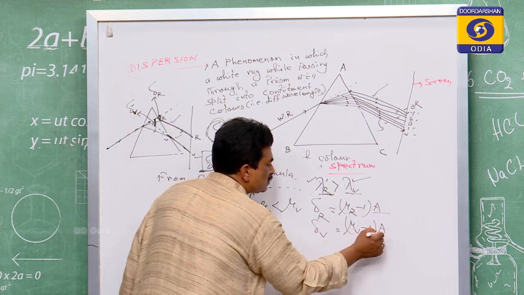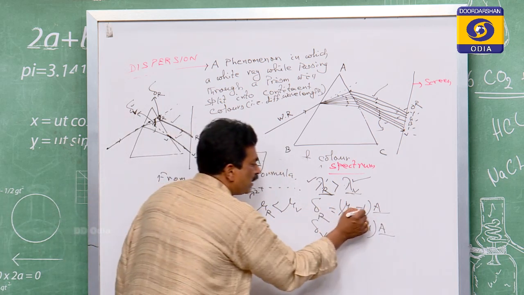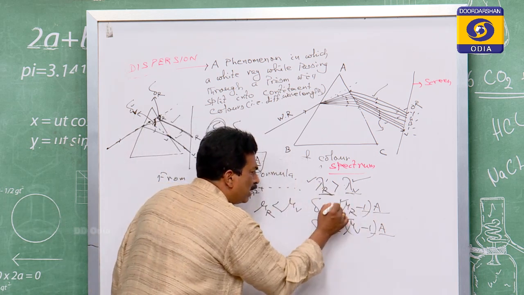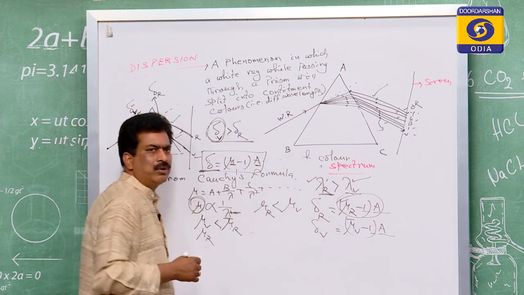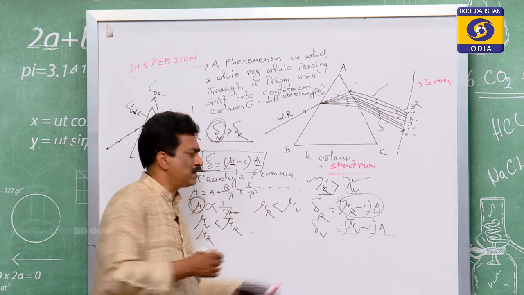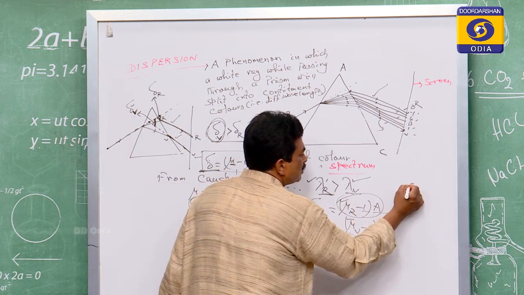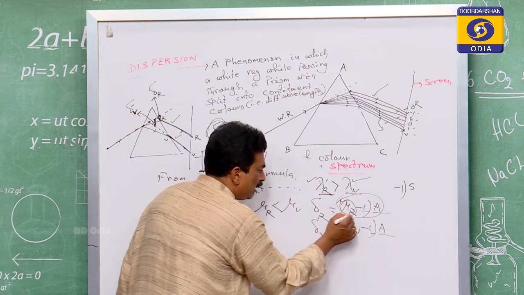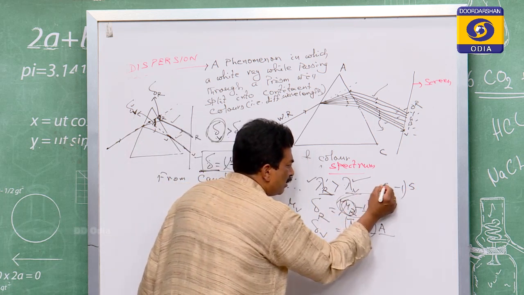So here A is the common multiplier, 1 is the common subtraction. So whose value is more, then that total value will be more, and whose value is less, then the total value will be less. Suppose you take A as 5, then minus 1, and only mu remains. Suppose mu value is 6.